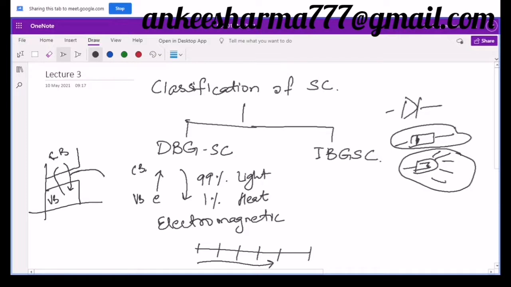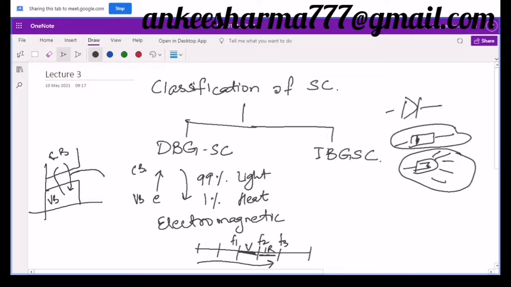My point here is that all these rays constitute some frequencies. It means when we have light in the visible region, it also constitutes some frequency range. Let me guess, it is from f1 to f2, and then we have infrared. This is IR, this is visible, which is from f2 to f3.